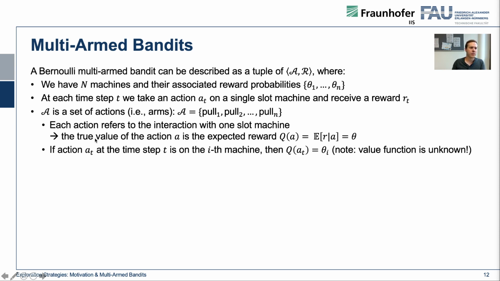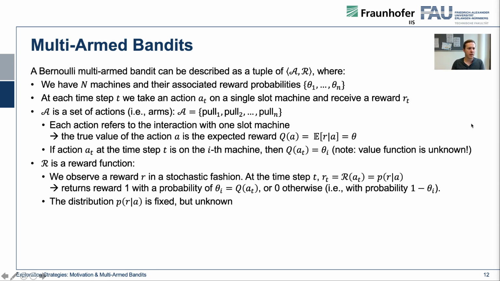And if the action A_t at time step t is on the i-th machine, then Q of A_t is in the end theta_i, meaning that we can assume that the Q function will be the winning probability. However, note that the value function at this point is unknown.